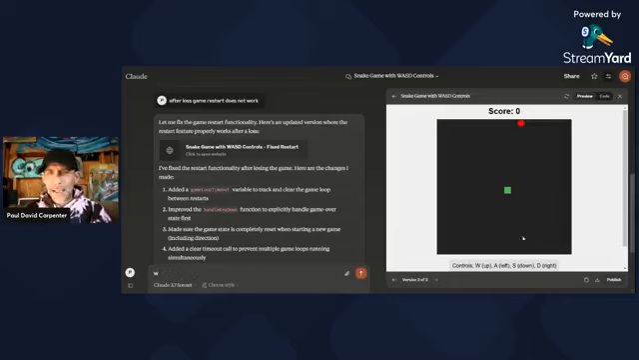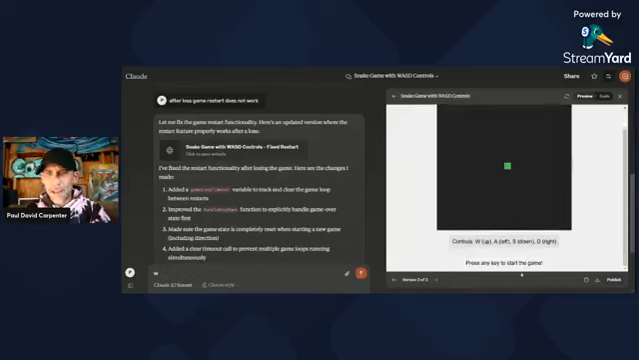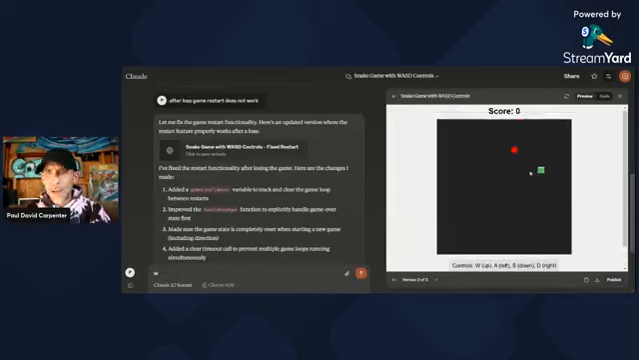So WASD, if I touch any button, it says press any key to start the game. Oh, there it is. Boom. Oh my God, look at that. And my snake got bigger. And I can, wait, hold on. It's going kind of fast. Oh, there you go. Look at that. I just made a snake game.